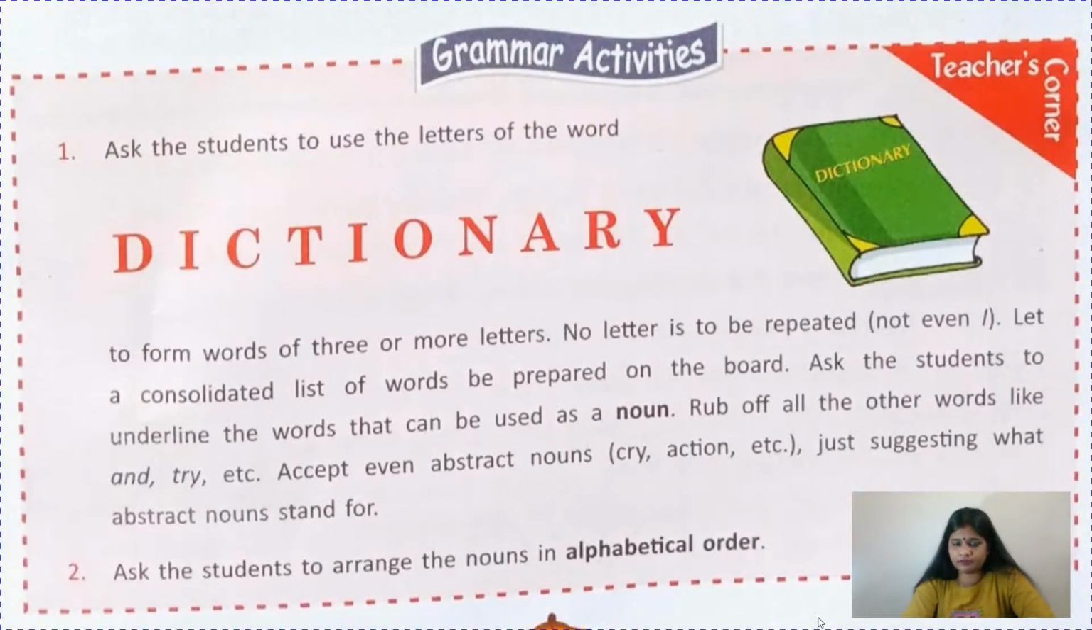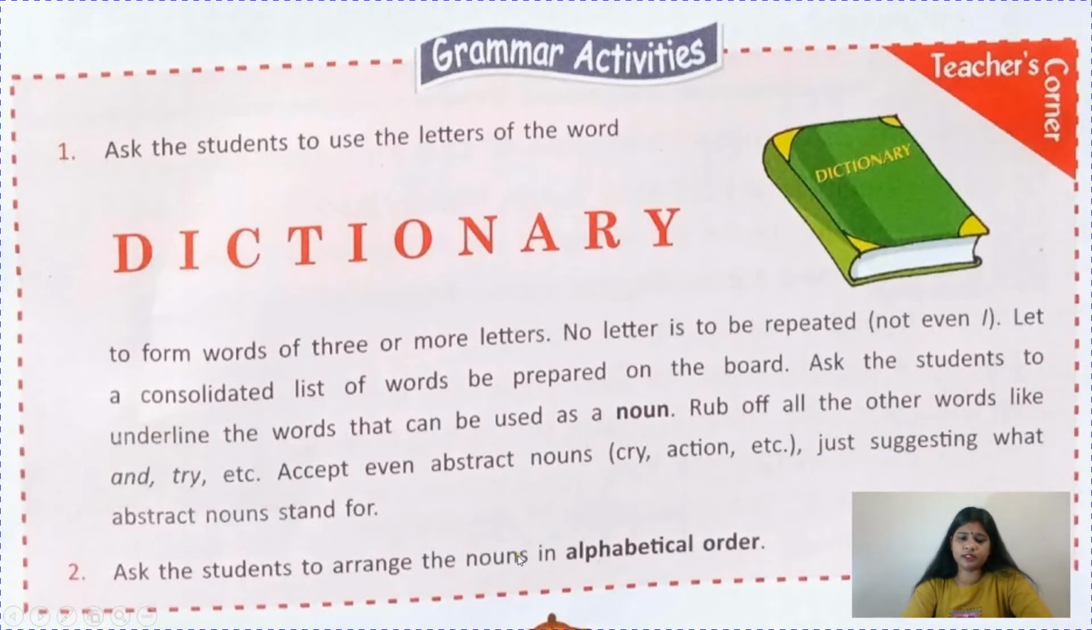Now you have to do an activity, that is a grammar activity. Ask the students to use the letters of the word dictionary to form words of three or more letters. Yes children, please don't frame any word of two letters, okay, three or more letters. No letter is to be repeated, not even I. Write the list of words prepared on the board. Ask the students to underline the words that can be used as a noun and rub off all the other words like and, try, etc., except even abstract nouns like cry, action, etc.